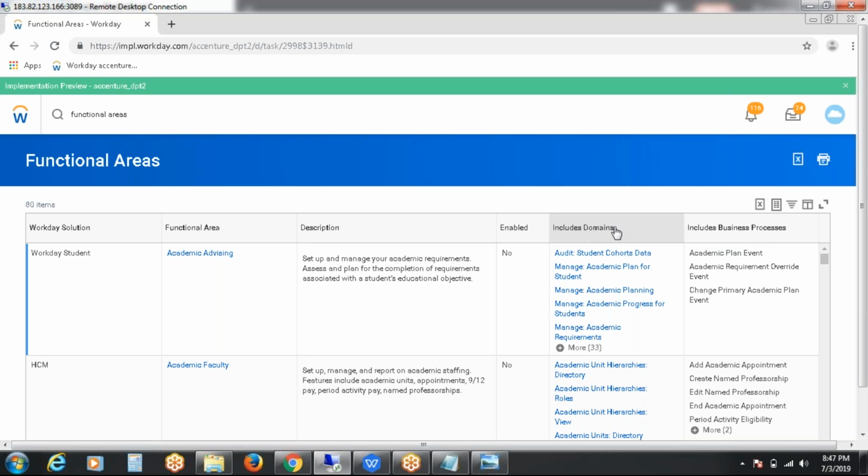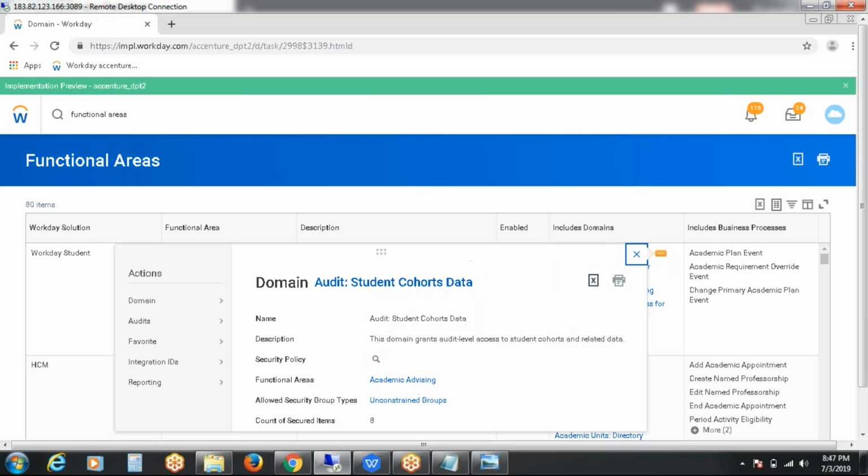Here you can see the domain security policy and business process security policy. If you want to edit the domain security policy, this will happen only when you have the access. You can go to the related actions, see domain, and there you will see edit security policy permissions if you have access. If you don't have access, you will see only the view security policy option. This option is available on the security access permission.